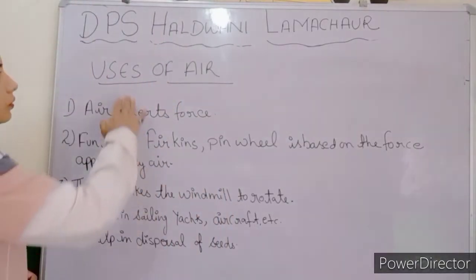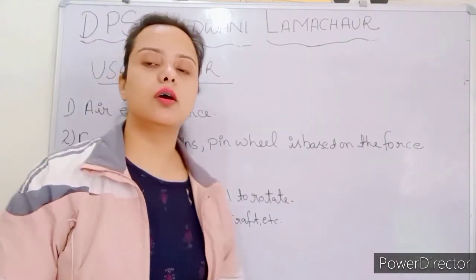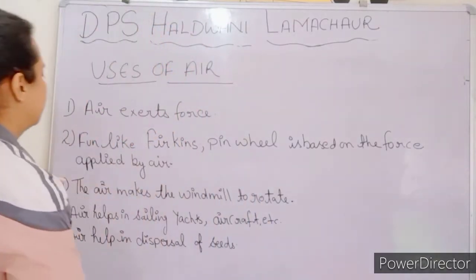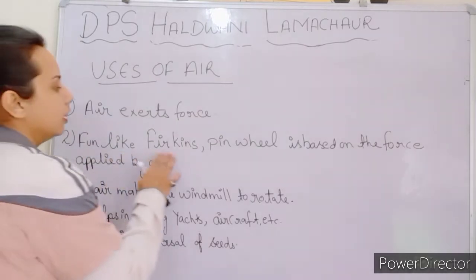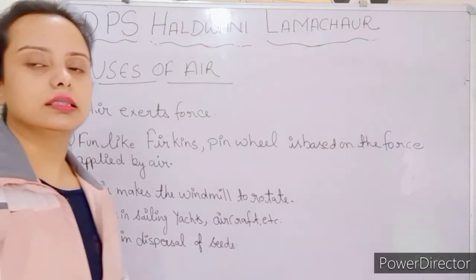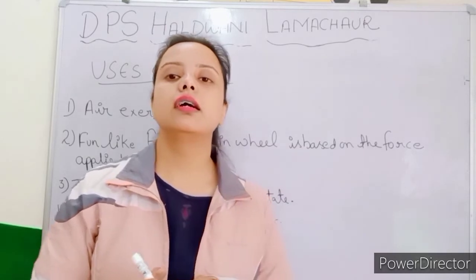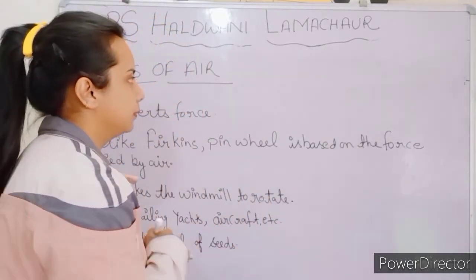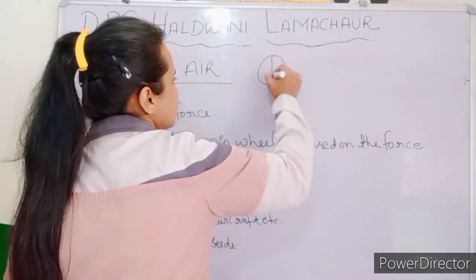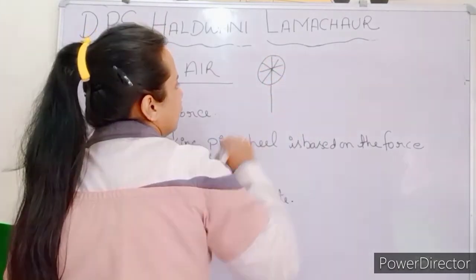Now, what are the uses of air? First, air exerts force. When an object comes in the path of the air, it exerts force on the object. The second one is fun toys like pinwheels, which are based on the force applied by air. Children usually make pinwheels with the help of paper, or they are easily available in the market also. They make it with colorful papers.